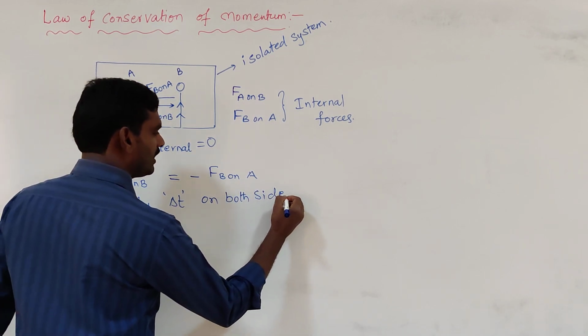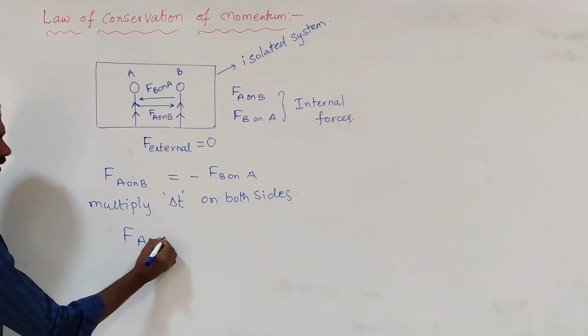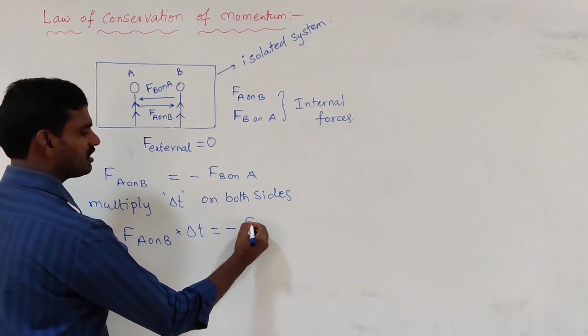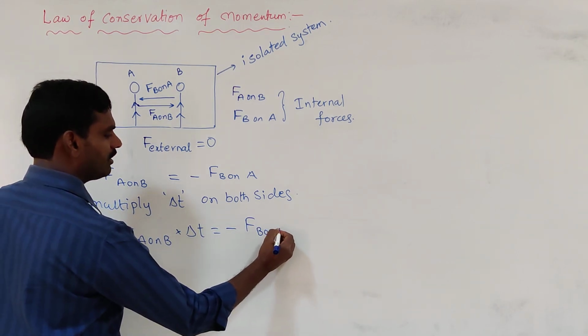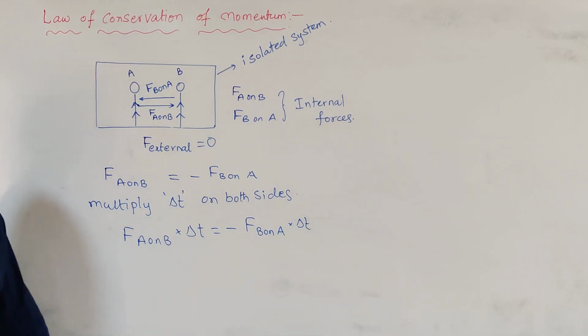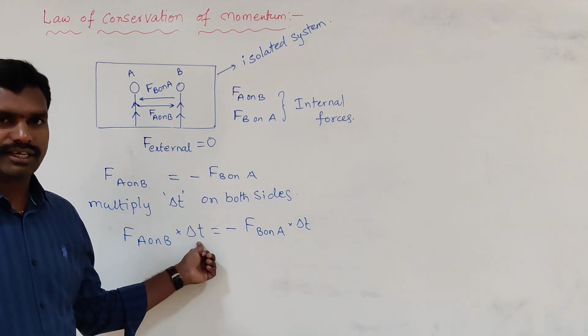Force exerted by A on B into delta T is equal to minus the force exerted by B on A into delta T.